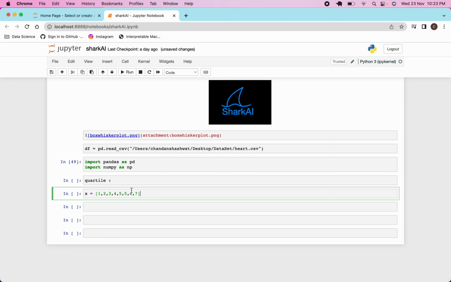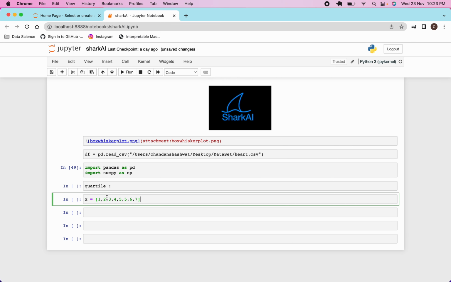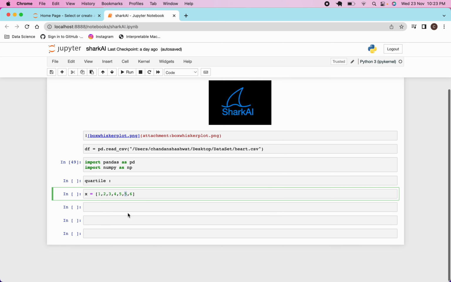And this is called, if I remove this value, as I explained, this one is called the 25% or the Q1, that is the first quartile or the lower quartile, and this one is called the third quartile or the 75%, or the upper quartile, you can also say that.